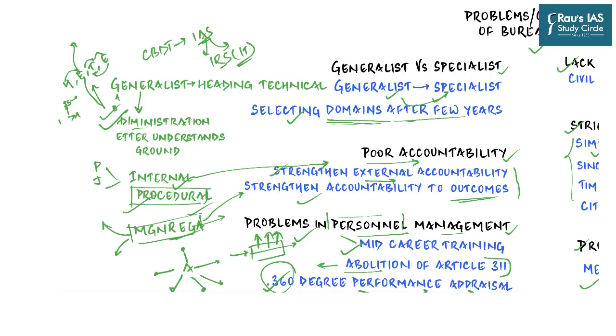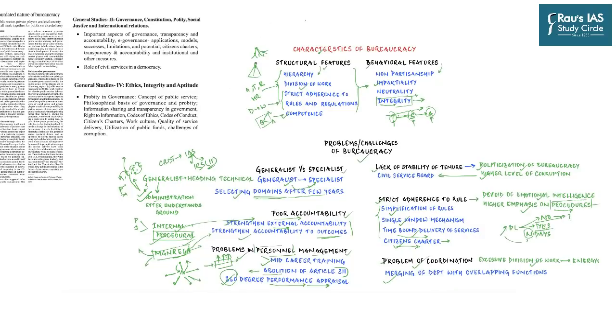And 360-degree performance appraisal is about taking the review of A from not just seniors, which was the case earlier, but also from the colleagues as well as from the juniors. That is the full perspective which shall be arrived at. That is the kind of perspective we need to look into for A to get promoted. So this is a very, very important topic from the perspective of mains examination. And this discussion is sufficient as far as problems and challenges of Indian bureaucracy is concerned.